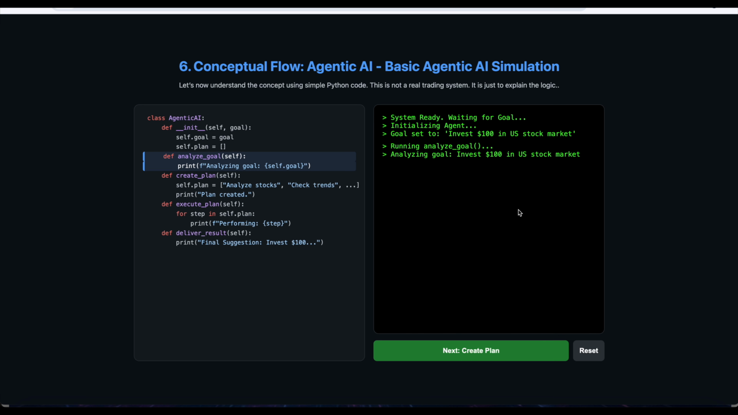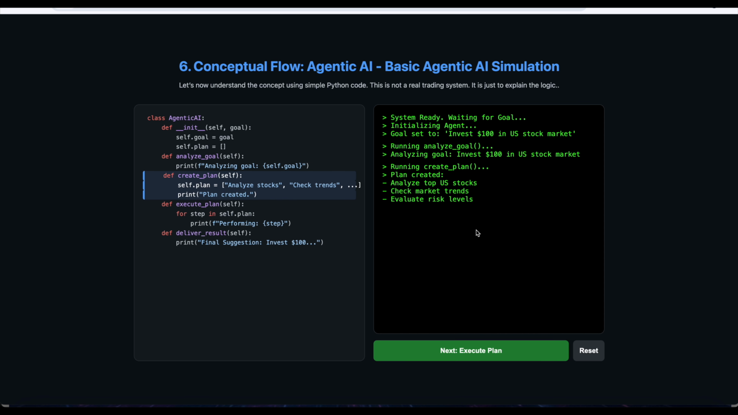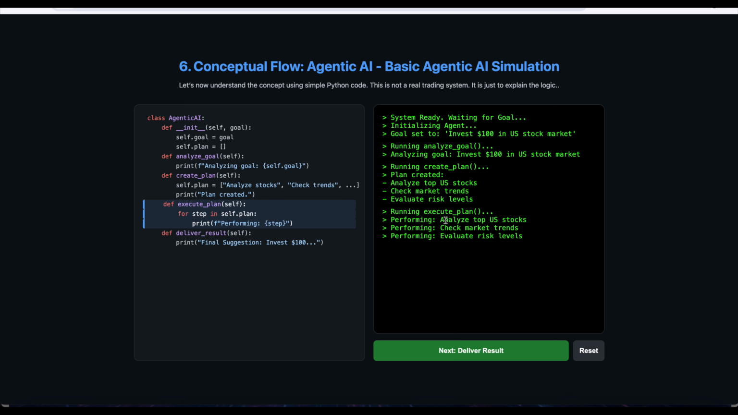The next step is running analyze goal. Analyzing the goal: invest $100 in the US stock market. That is the second step. The next step is running create plan. It will create the plan: plan created, analyze top US stocks, check market trends, evaluate risk levels. The next step is running execute plan.